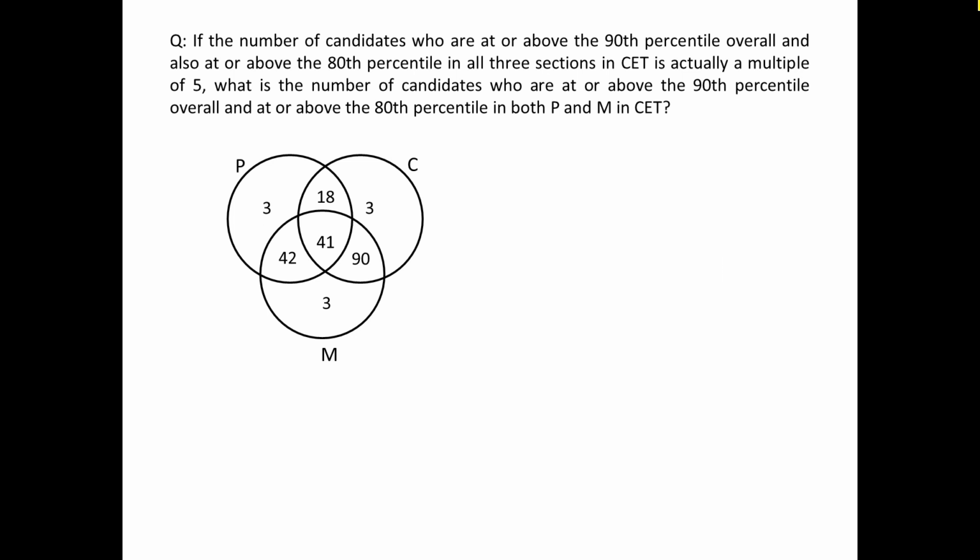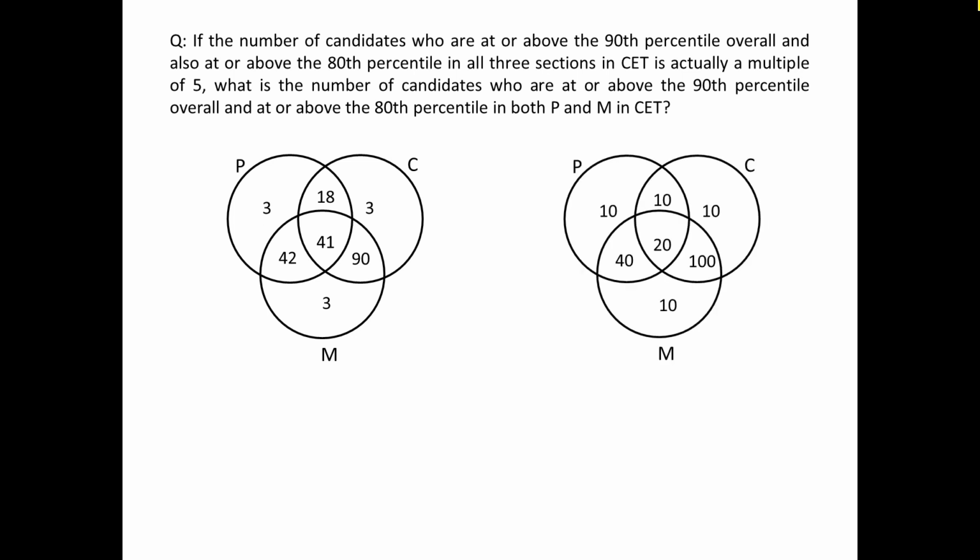Let's move to the next set now. It says the number of candidates who are at or above the 90th percentile overall and also at or above the 80th percentile in all 3 sections in CET is a multiple of 5. So the area which is common in all 3 of them should be a multiple of 5. We can clearly see in both the Venn diagrams that it is a multiple of 5 in the second case, which is 20. So we are talking about the second case now. The first case we have to rule out.